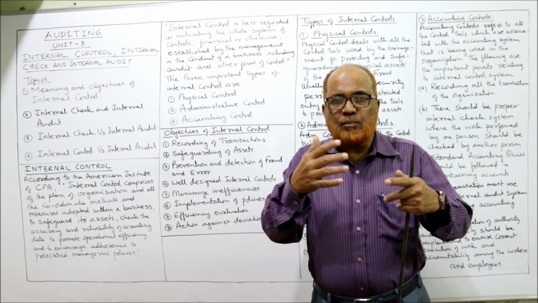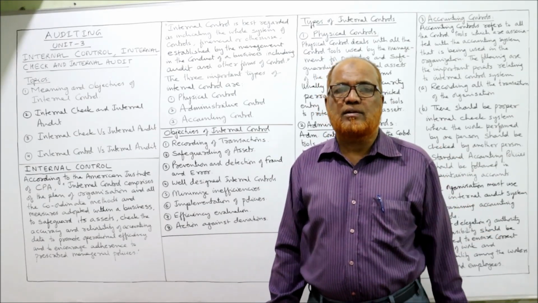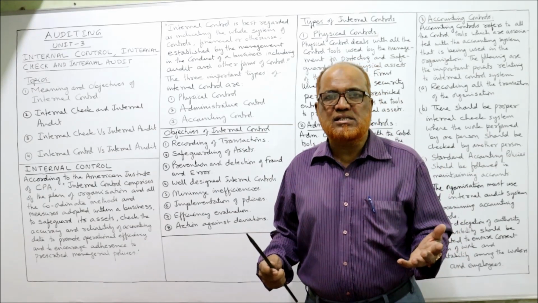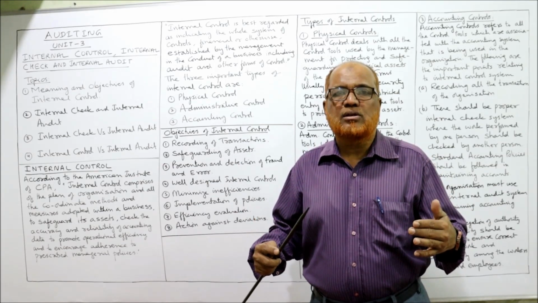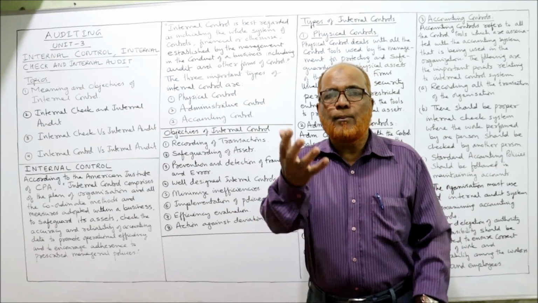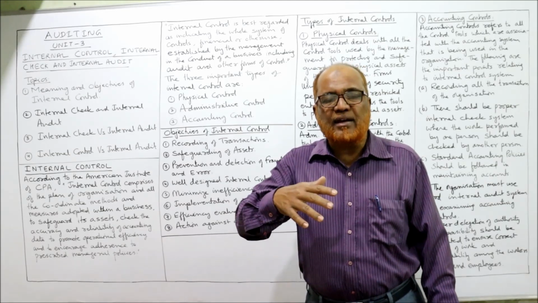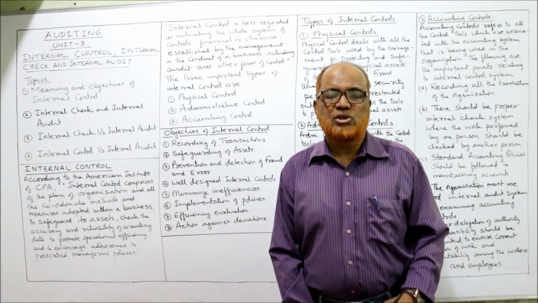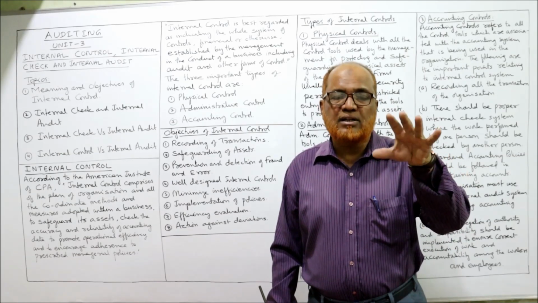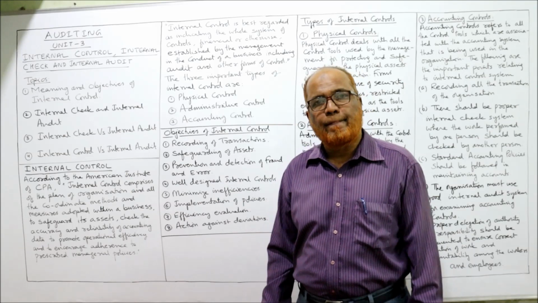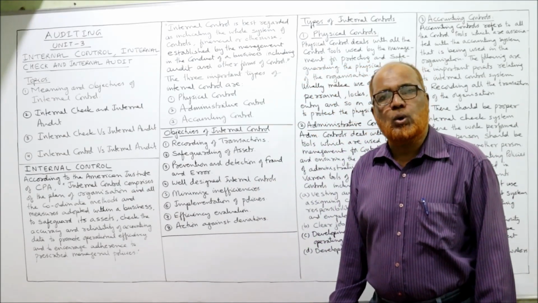Suppose we have planned 1 lakh units, but actually we have achieved only 80,000 units. Why did this deviation arise? So there should be a mechanism to find out the reasons for the deviations between planned activity and actual activity. In this way we will find out the reasons for deviations, so that in future we focus that the deviation should not arise. So these are some of the objectives of internal control.